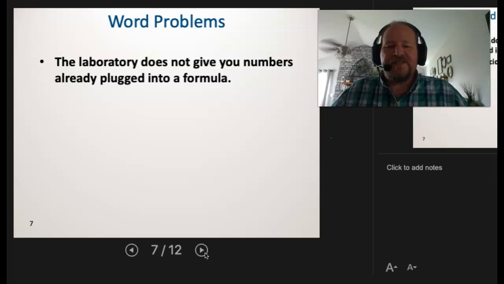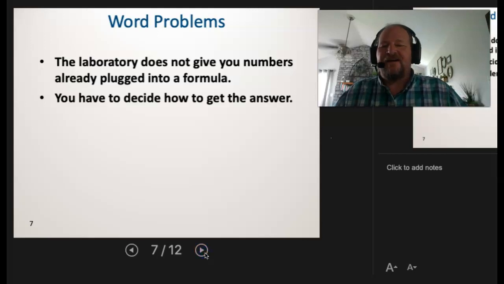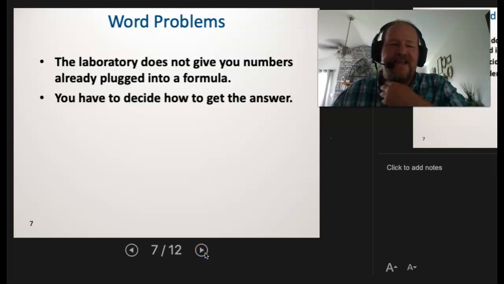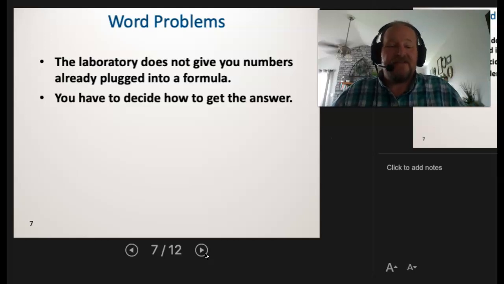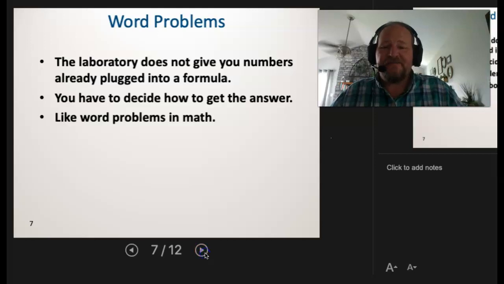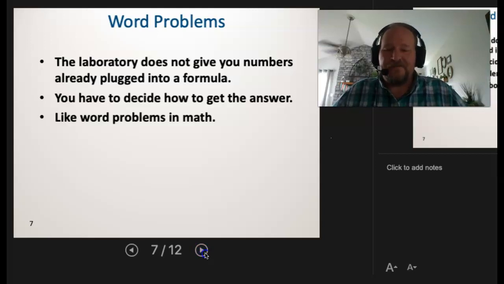The laboratory does not give us numbers, right? We have to make measurements. We have to use formulas, and we have to take those numbers we've measured, plug them into the formulas and get answers. So you have to decide how you're going to get that answer. So there was a big component in science that's different than just doing math. But math is the universal language to explain the science, which means a lot of our problems become word problems.